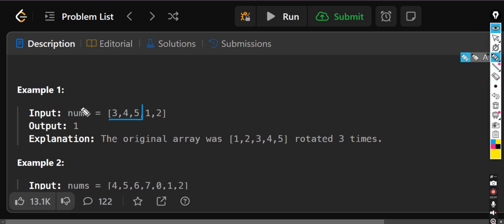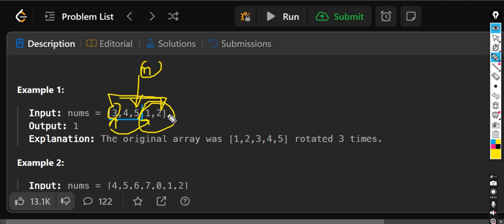Now we will just calculate the mid. We get this index. Now I'll check my first element against the mid element. If the first element is lesser than the mid element, that means obviously this part is sorted. If this part is sorted and my answer is not here, I'll skip it and make my low point to mid plus 1, and I'll search in this space. Your answer will always be in the lower space.